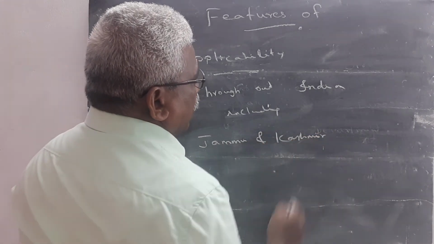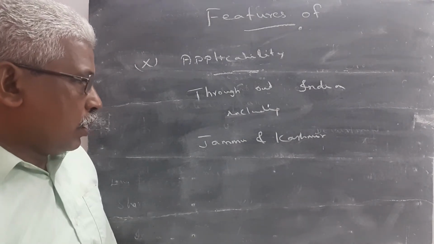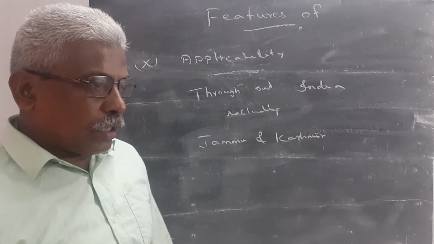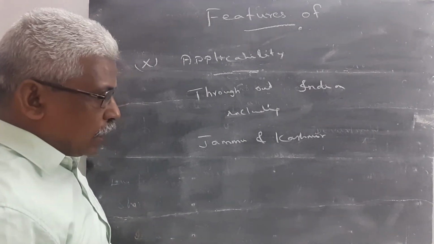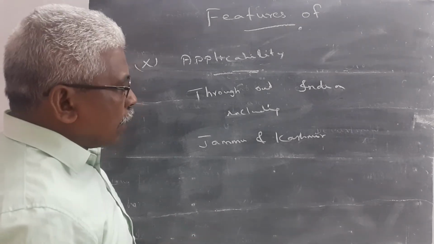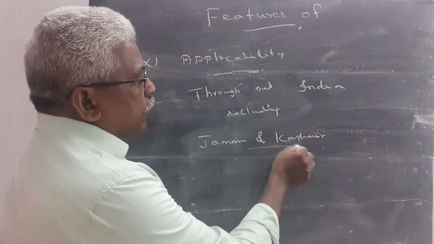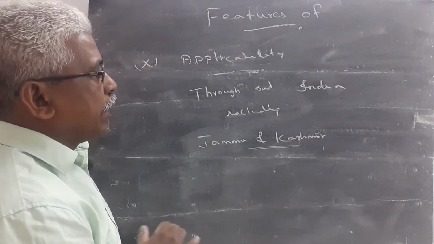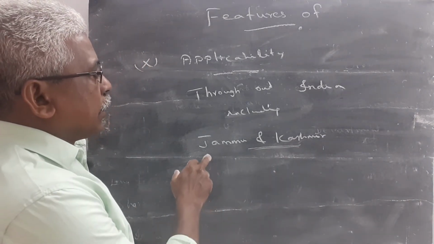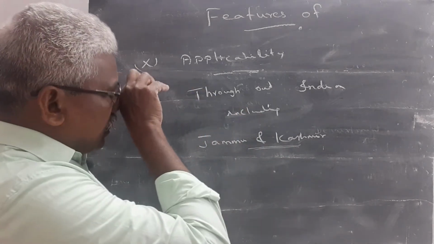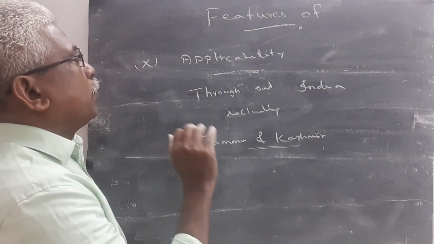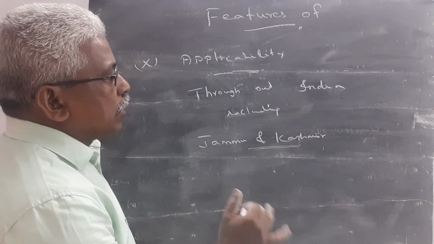Previously, before the amendment abolishing Article 370, some privileges were given to the state of Jammu and Kashmir, but income tax did not give any privilege to the state. So the income tax is applicable throughout India, including Jammu and Kashmir.